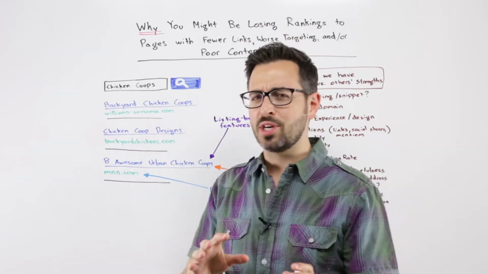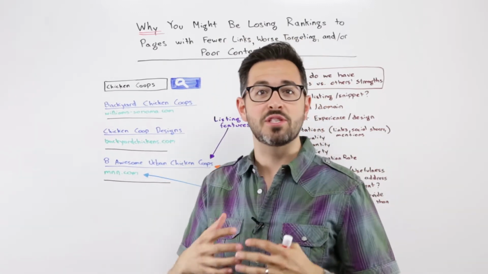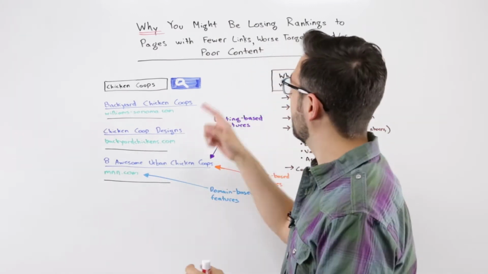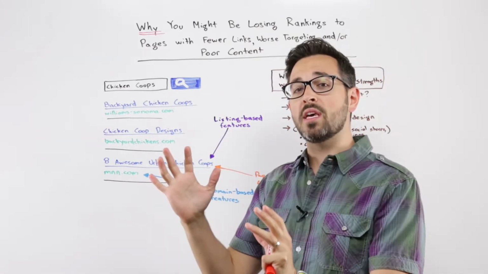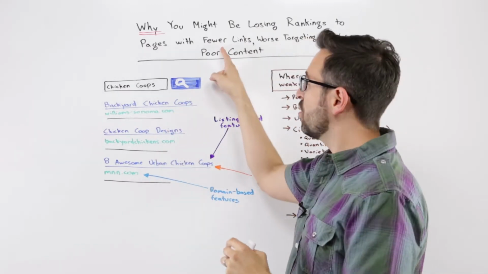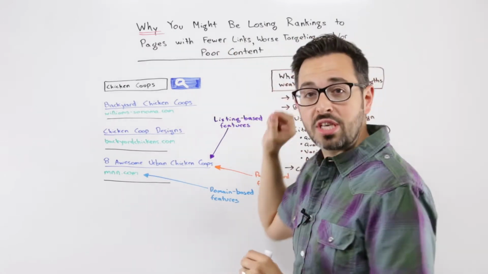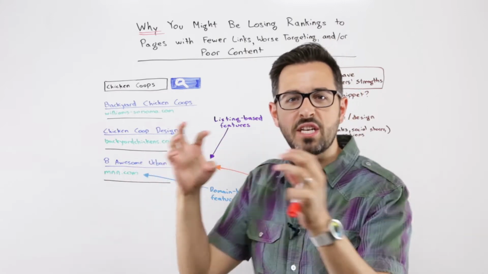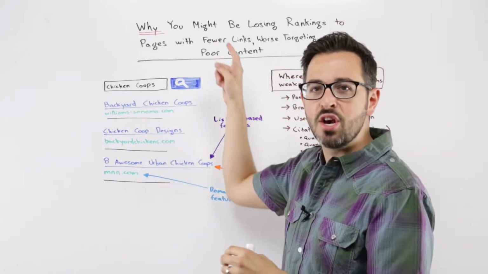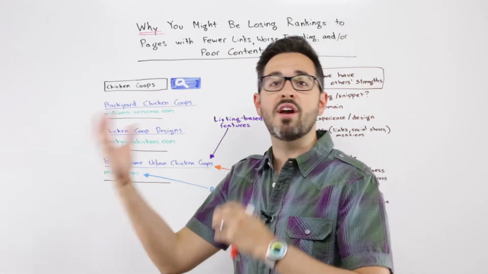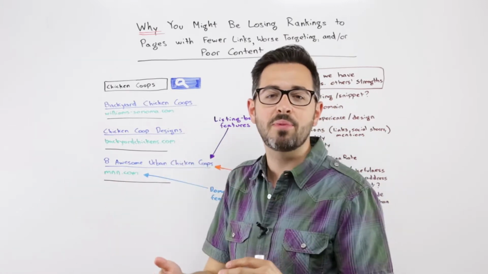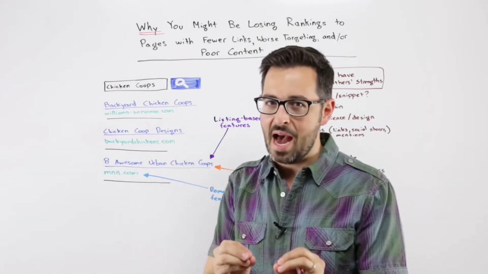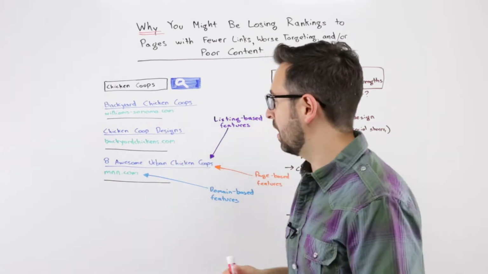This week, I want to address a question that comes up all the time. I get so much email about this, so many people asking in Q&A, the Moz Q&A, about why am I losing rankings to a site or page that has fewer links, worse keyword targeting, and poor content, right? It's usually some combination of these. A lot of times it's fewer links and poor content, or they're not targeting a keyword at all and their content's terrible. Why are they outranking me? And I want to try and address why that might be happening for you, because it's such a common theme.